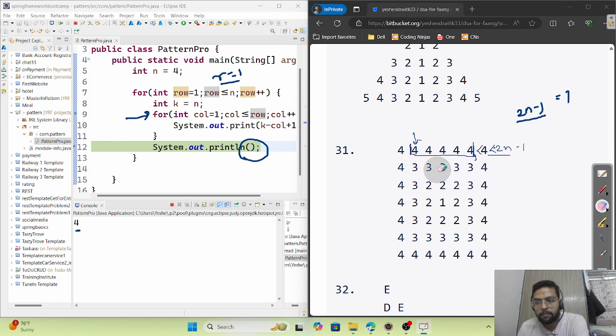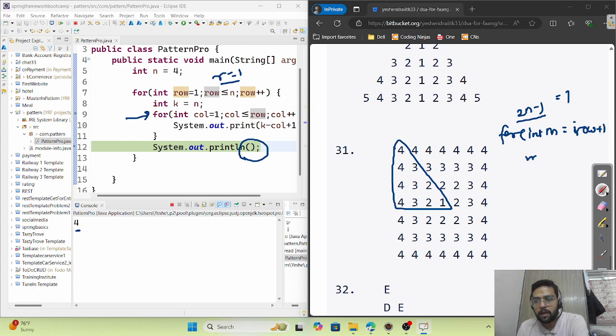Yeah, the most important point, I got it. Just see here, this is our first pattern, and the condition which I got is for int m equals row plus 1, m less than 2n minus 1, m plus plus.